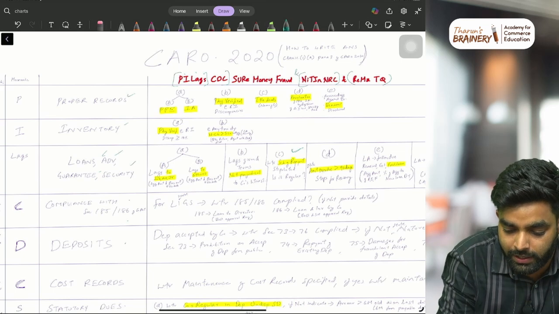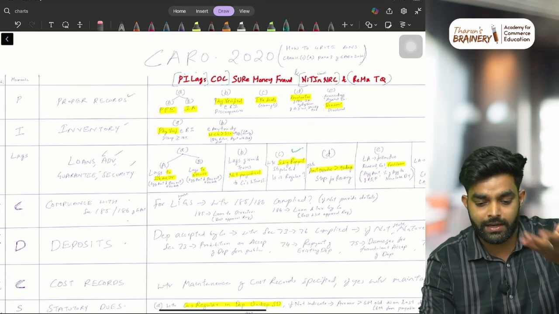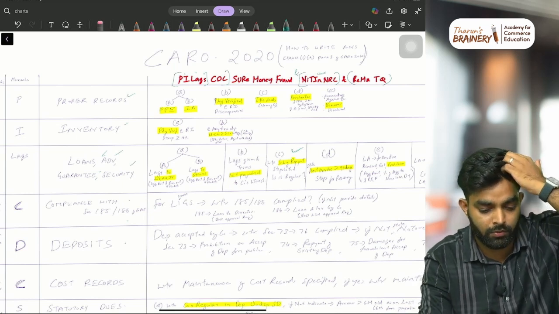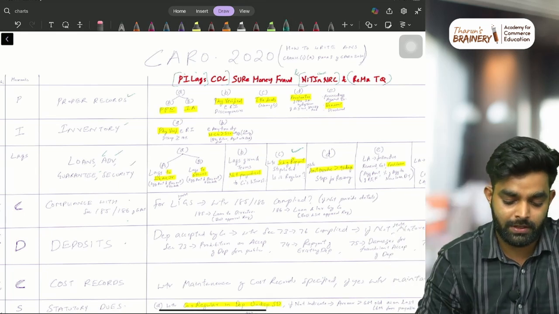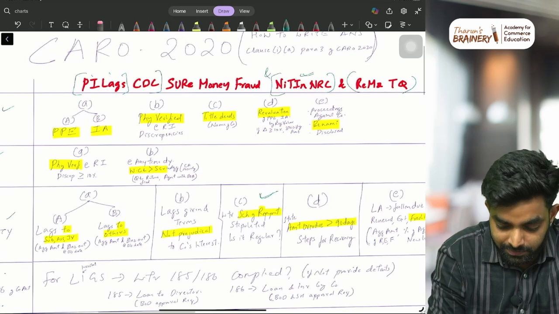Imagine something is related to internal audit, IN. Internal audit, like everything is there. You'll get this CARO chart, I think, in my Telegram group. You just join and you'll get the chart if you want. I've taught my students how to use this chart, but it would take me 1 hour to do that now. If you want, you take it.